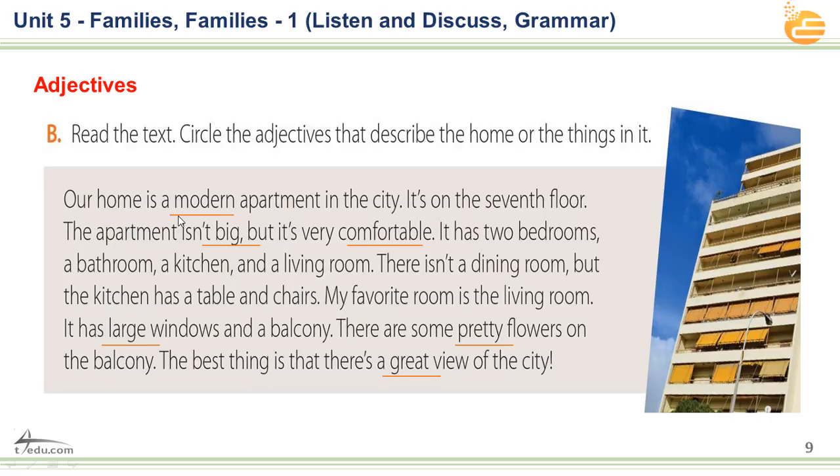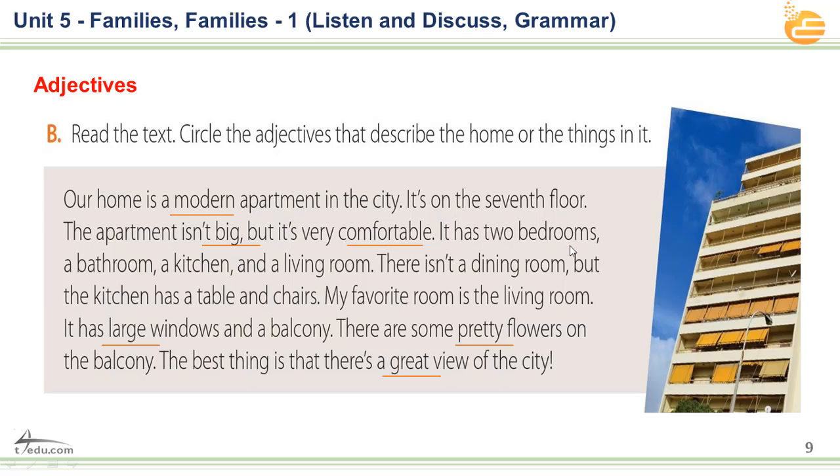Our home is a modern apartment in the city. Here we have a modern. Modern is an adjective here. It describes the apartment in the city. It is on the seventh floor. As you see this building, it is on the seventh floor, okay. The apartment, it is not big. The apartment isn't big, but you see the comma here. Compare between adjectives and comma also. But it is very comfortable. Also here we have another adjective, comfortable.